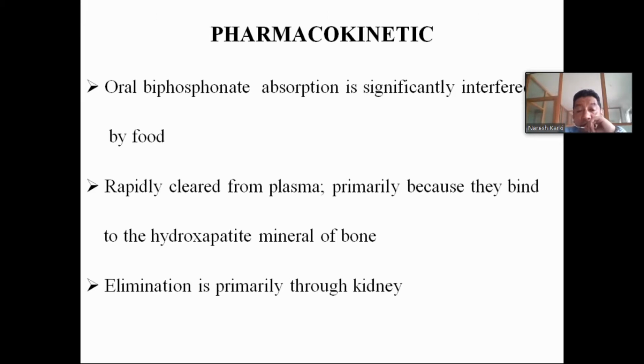Once absorbed into the circulation, or when given by the intravenous route like zoledronic acid, they are rapidly cleared from the plasma, because these drugs are bound to the hydroxyapatite minerals of the bone. Hydroxyapatite is the mineral that is present in the bone.